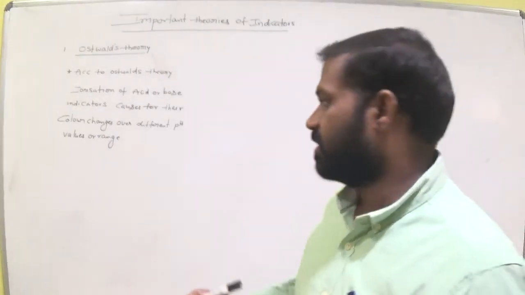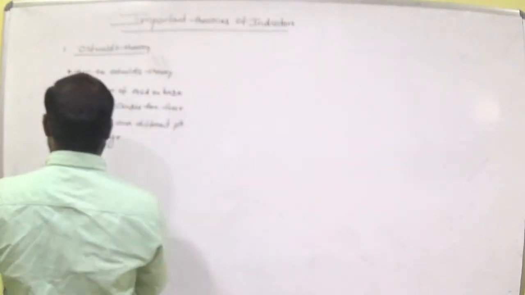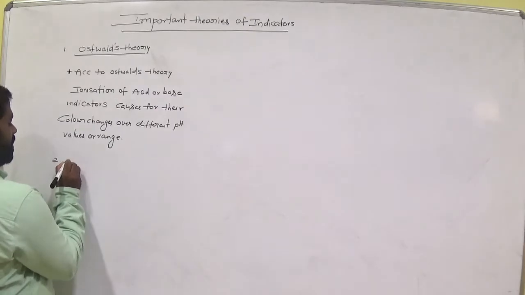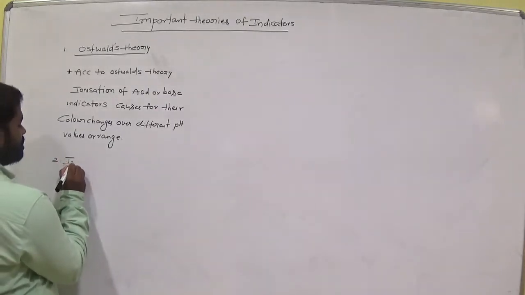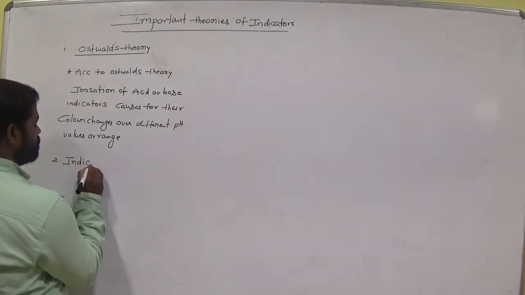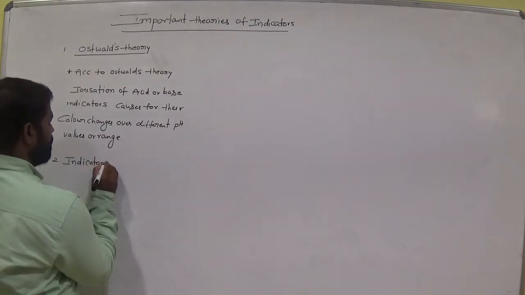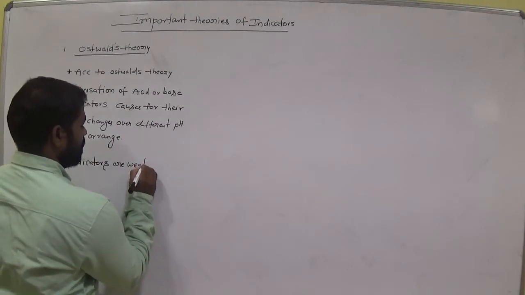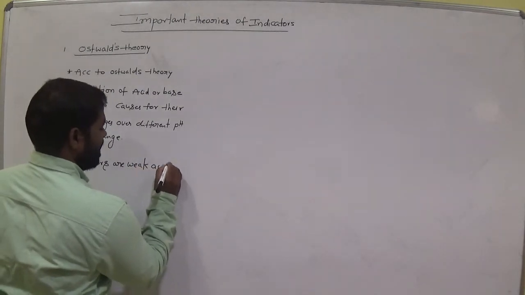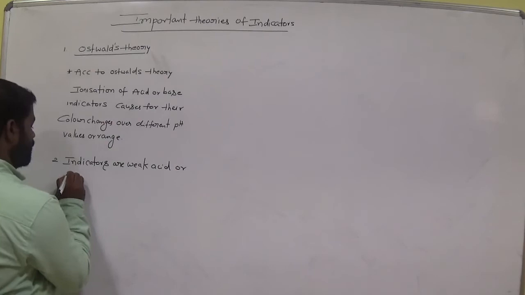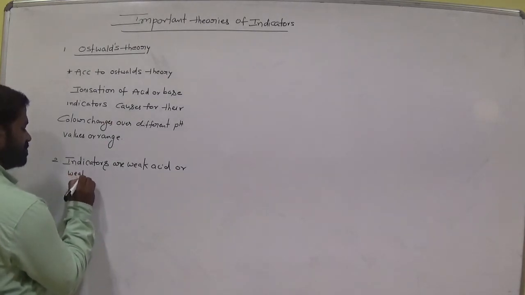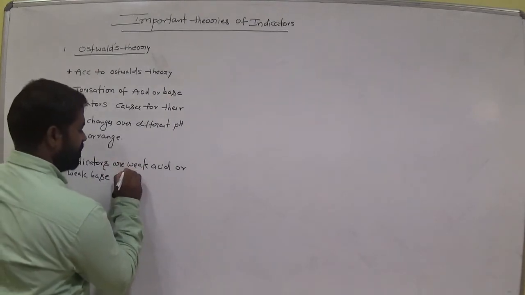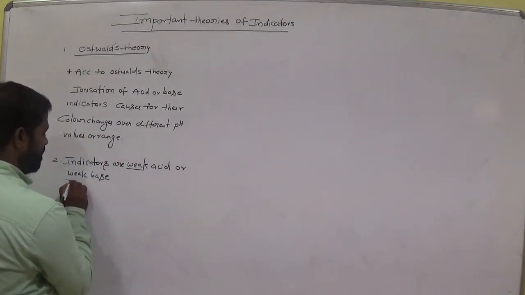Okay, I will explain. According to Ostwald, indicators are weak acids or weak bases. You need to remember: weak acids or weak bases.